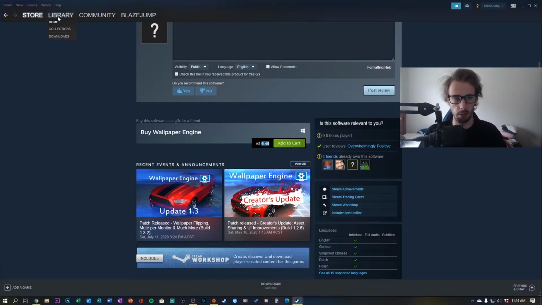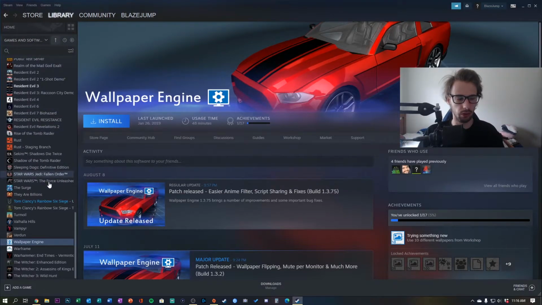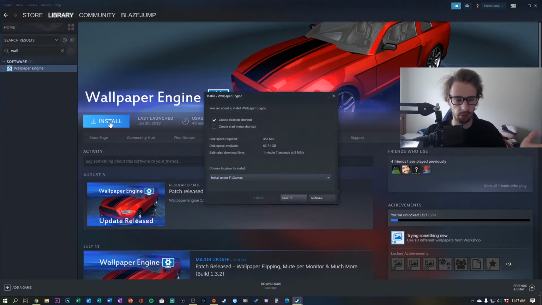So just up here, library, and if it comes up with all this stuff and you can't find it, two options: either just scroll through your games or whatever and find Wallpaper Engine, or you can just type in Wall, unless you got another game called Wall. I can't think of a game called Wall, but look for Wallpaper Engine, right? So you want to click on Wallpaper Engine and it'll come up with this. Once you're here, you're gonna want to say install.